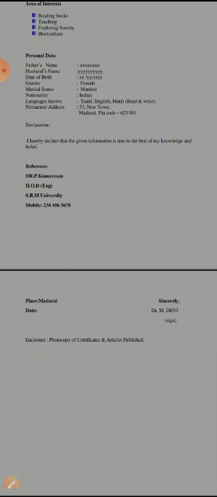So here we have to write a person's name, someone who is your well-wisher or whom you know well, and then his occupation and his institution, and then his mobile number. That is very, very important. If you want to give 2 or 3 persons' names and details, we can give them in the reference section.